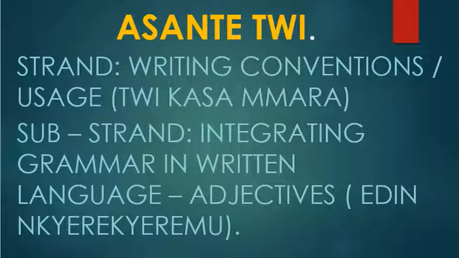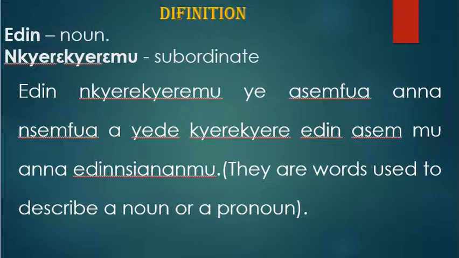Adjectives. And in Twi, it is edin nkyerɛkyerɛmu. So let's look at our definition.